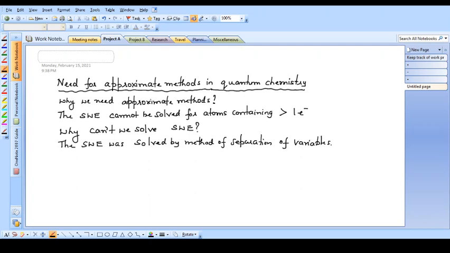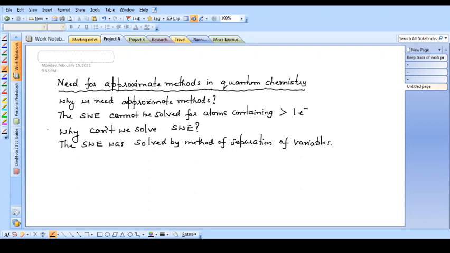Now, whether a Schrodinger wave equation can be solved or not depends on whether the variables can be separated. If the variables can be separated, you can solve the Schrodinger wave equation. If the variables cannot be separated, you cannot solve it. Now, the important point that we should remember is, when are the variables separable?